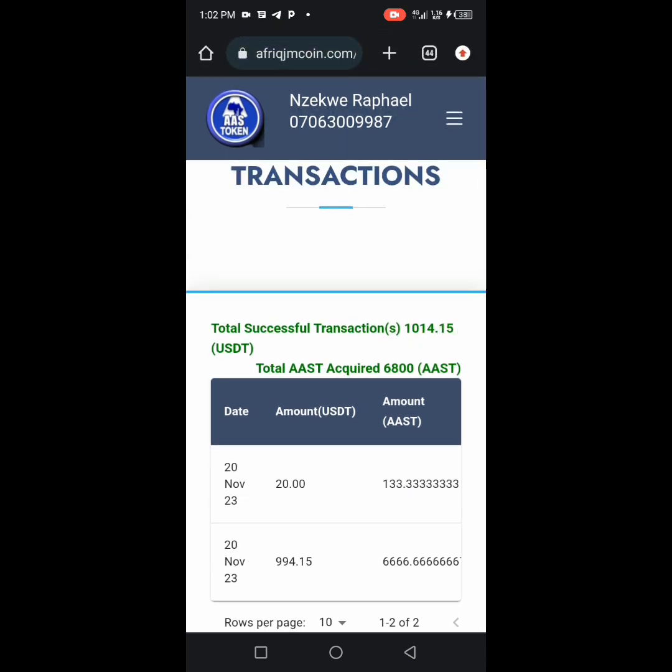So guys, I'm going to drop it here. I want you guys to start buying right now. This is phase one, and a lot of people are going to make money here. Believe me, a lot of people are going to make money.